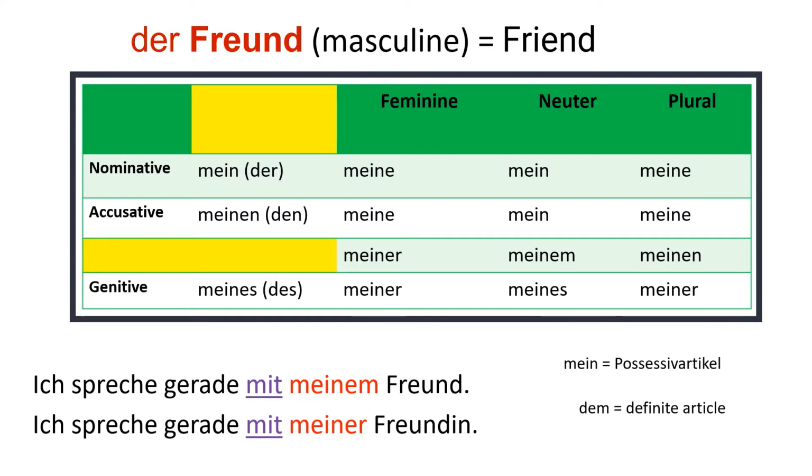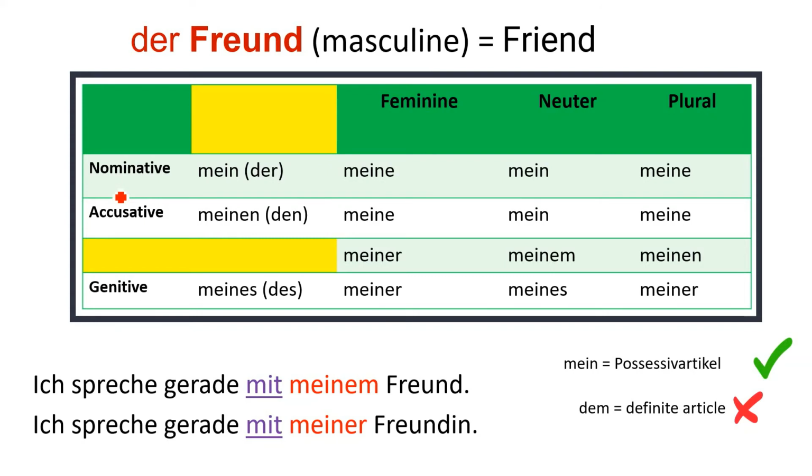So this is the chart. Once you identify that in this particular case we have used mein, which is a possessive article and not a definite article, yes, generally we see dem or einem, but in this case we are using mein, which is a possessive article. So now it will change as per the cases.